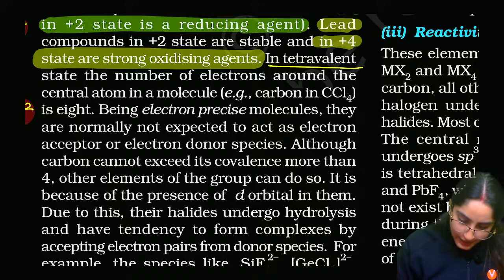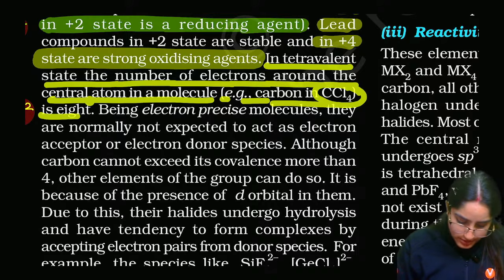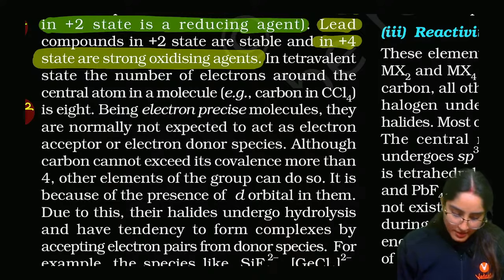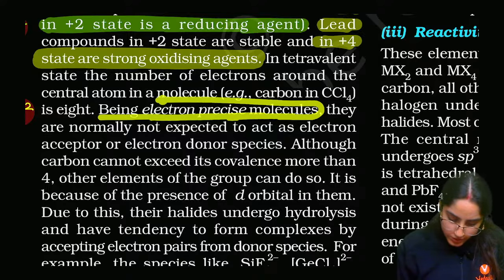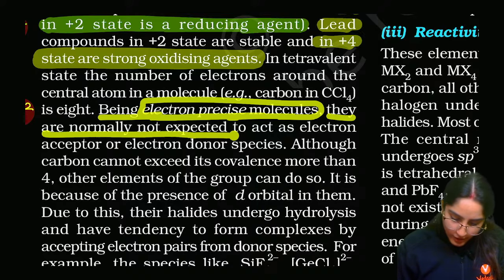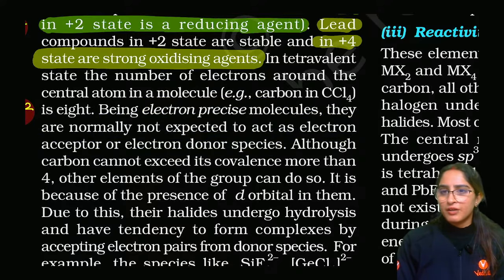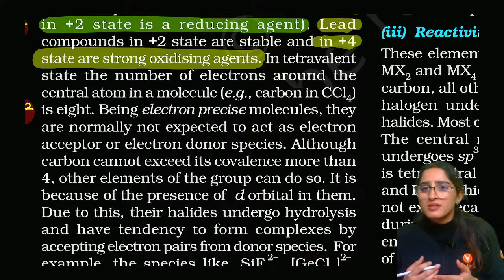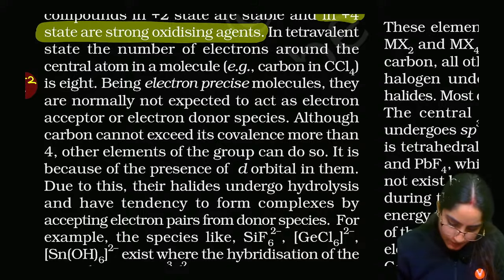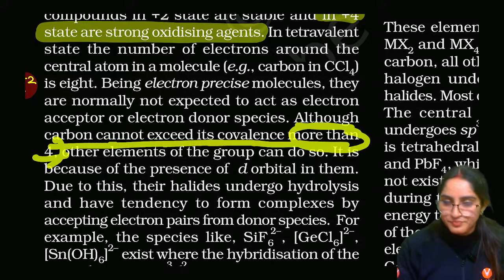Then, in the tetravalent state, the number of electrons around the central atom, for example carbon in CCl4, is 8. Its octet is completed. Being electron precise molecules, they are normally not expected to act as electron donors or electron acceptors because they have 8 electrons. They don't need to gain or lose electrons. Although, carbon cannot exceed its covalency of more than 4.